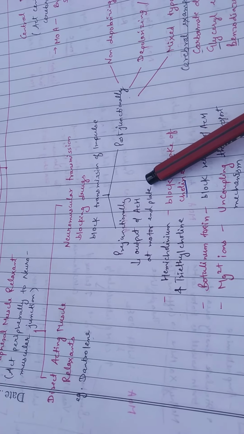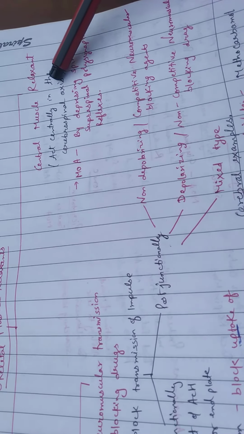Postjunctionally, it acts like non-depolarizing or competitive neuromuscular blocking agents, or depolarizing or non-competitive neuromuscular blocking drugs. The non-competitive will not compete with acetylcholine, but the competitive neuromuscular blocking agents will compete with acetylcholine and prevent the depolarization. The third one is the mixed type. I will discuss this later.